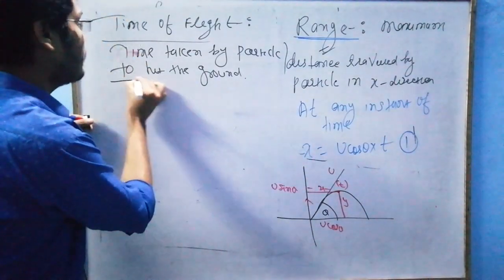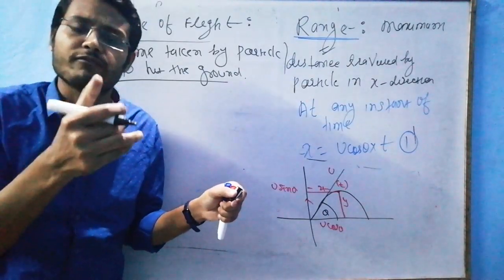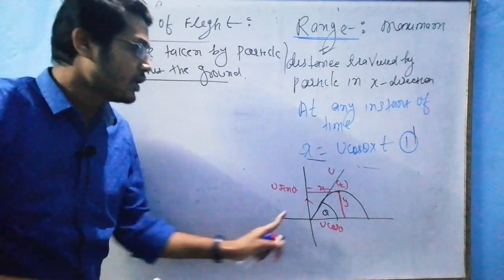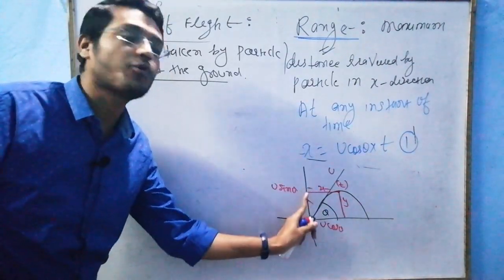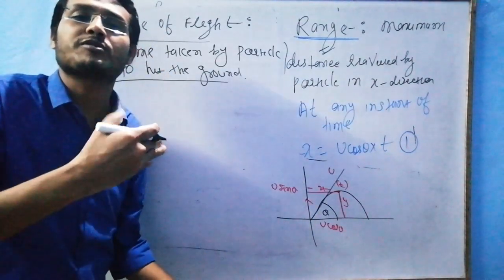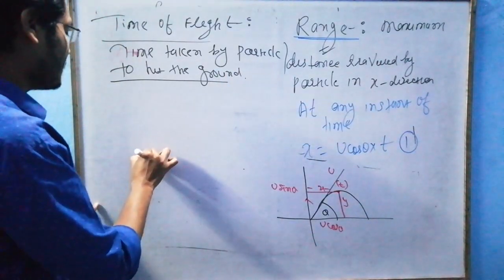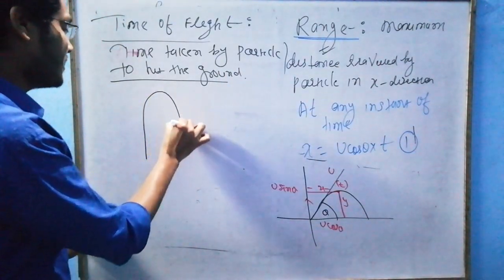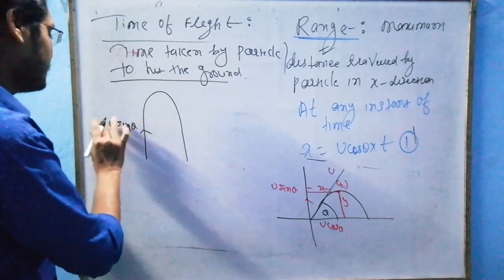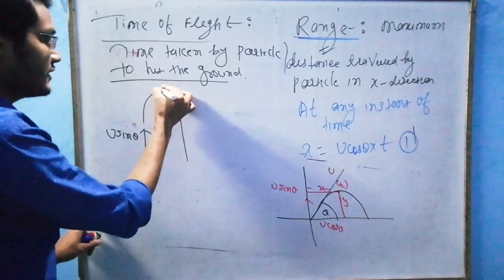If I want to find this time of flight, I need to pick which frame? The y frame, because this u sin theta is responsible to make the particle go in the y direction, and this u sin theta is whole and sole responsible to put the particle in air. Yes or no? So see, sir, this is my trajectory. This is u sin theta. Agreed? U sin theta was the initial velocity.